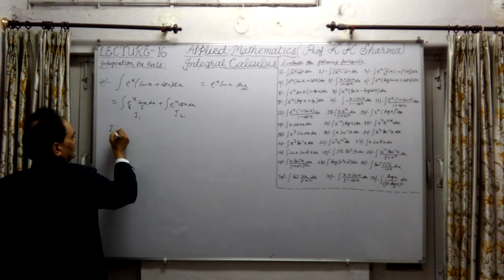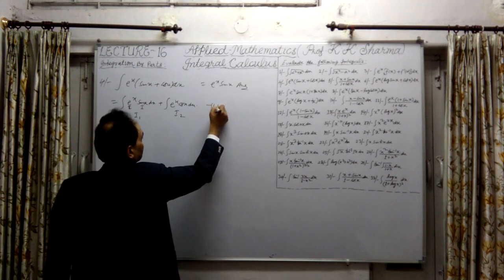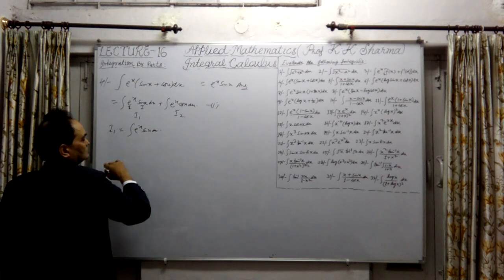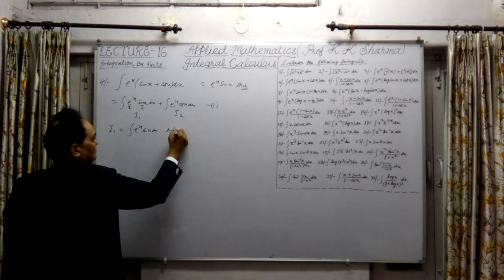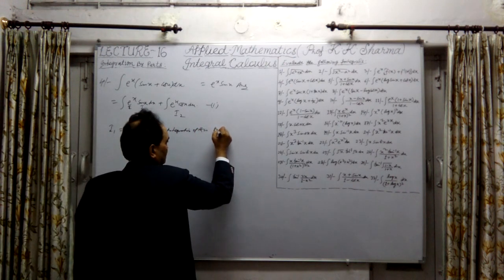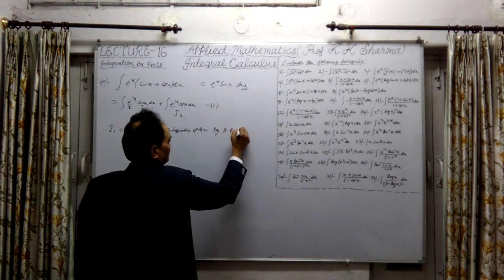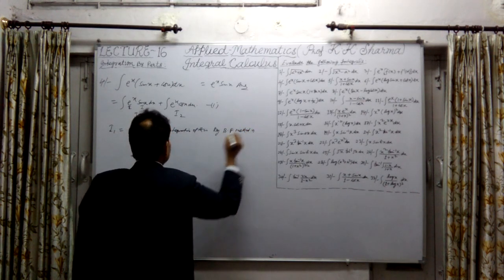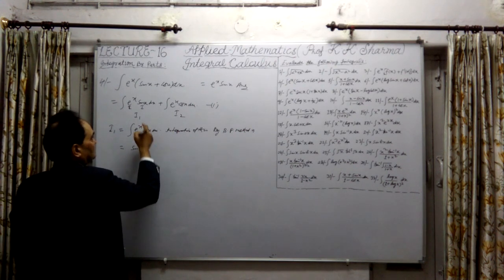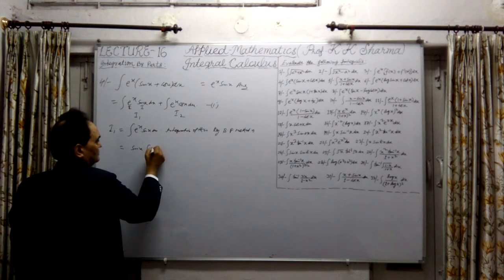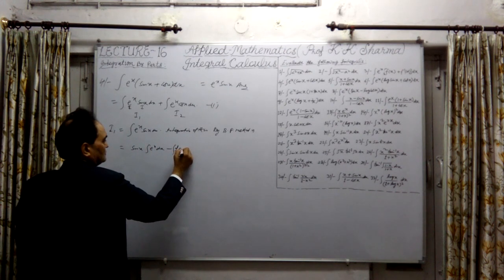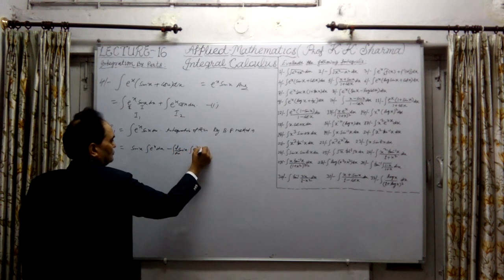So I1, let me take this as the first equation, is the integral of e^x into sin x into dx. Integrating this by the by-parts method is equal to sin x, the first function, as it is, times the integral of e^x dx, minus the integral of d/dx of sin x into the integral of e^x dx, whole dx.